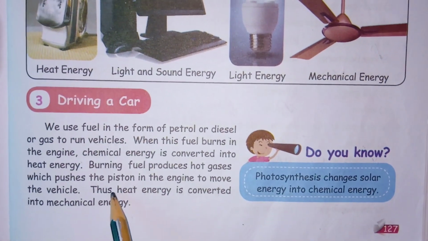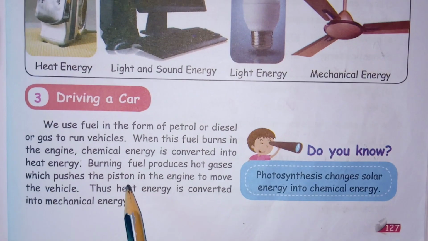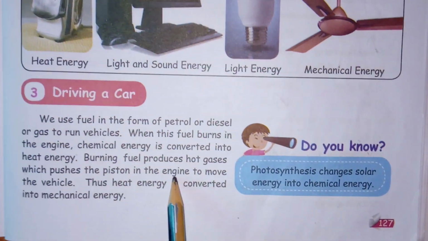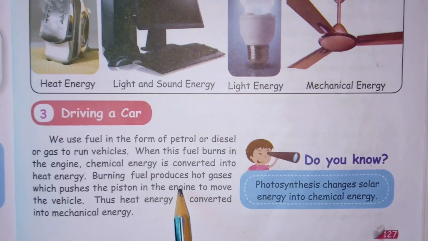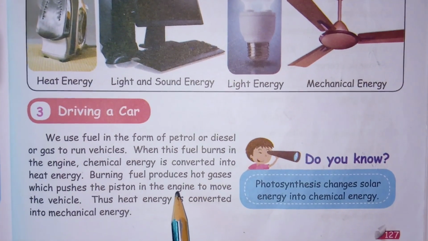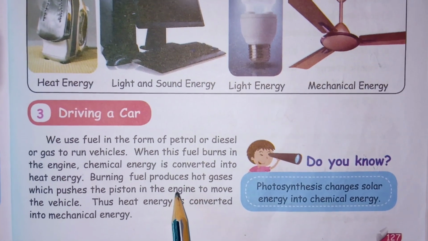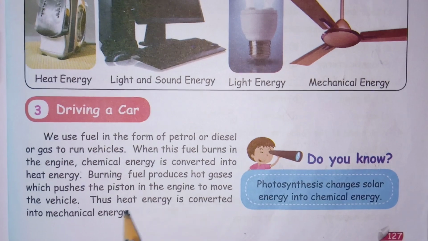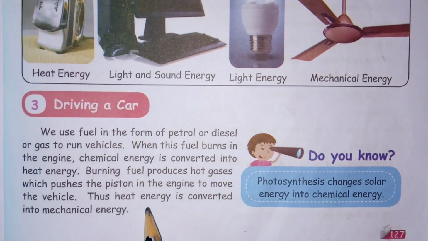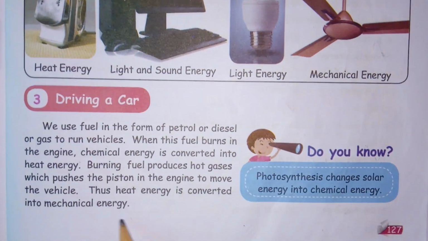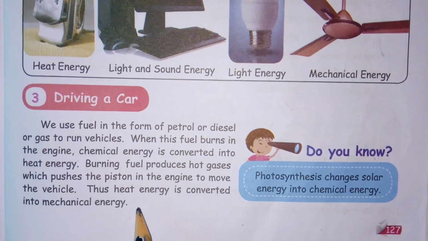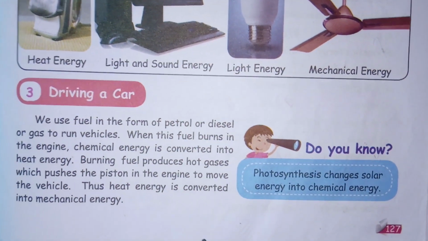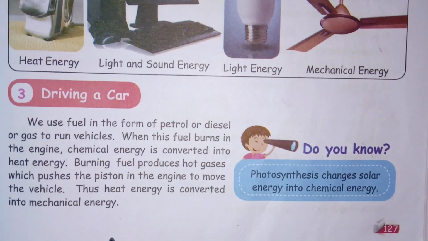Those gases push the piston present in the engine. The pushing of the piston helps the movement of the vehicle. Thus heat energy is converted into mechanical energy.